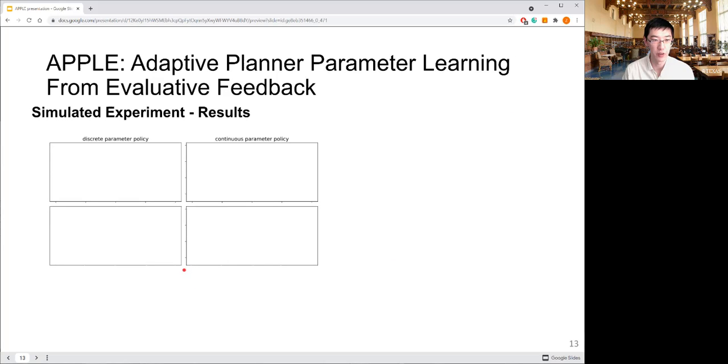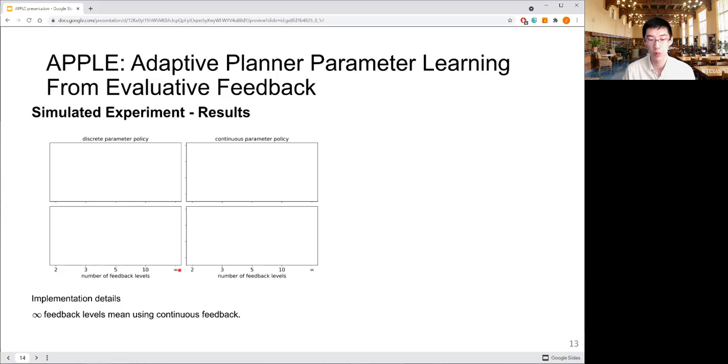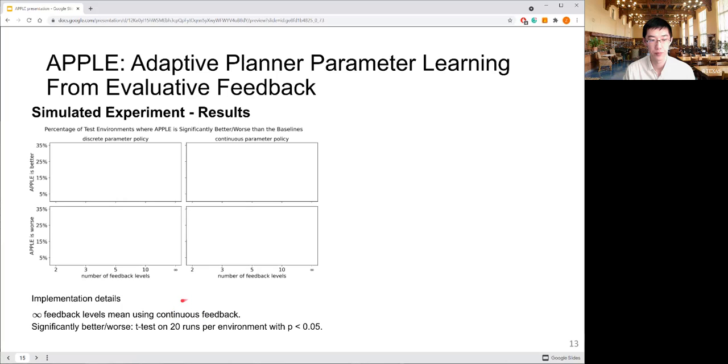So here are our results. We will compare the discrete policy with the continuous policy. And on the x-axis, we will vary the number of feedback levels. And more to the right, it has finer resolution. And for the infinity, it means we use continuous feedback. On the y-axis, we compare FOE against the baseline.